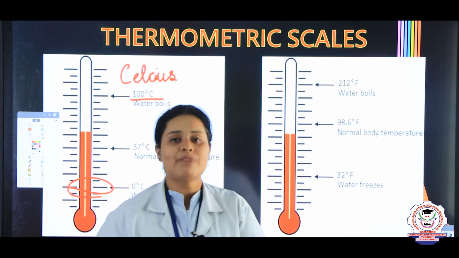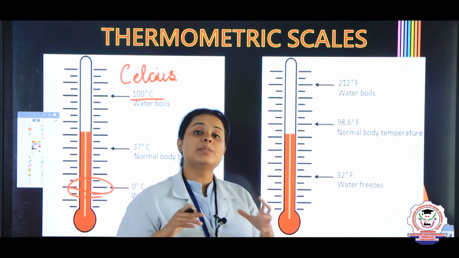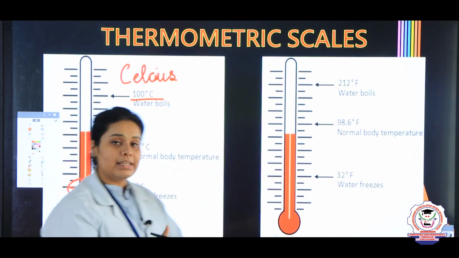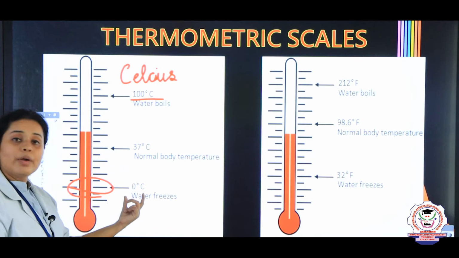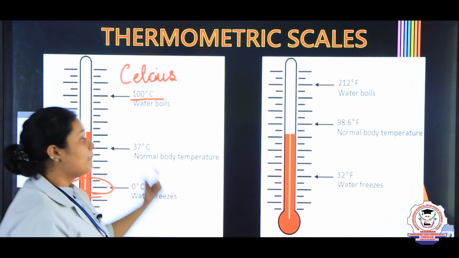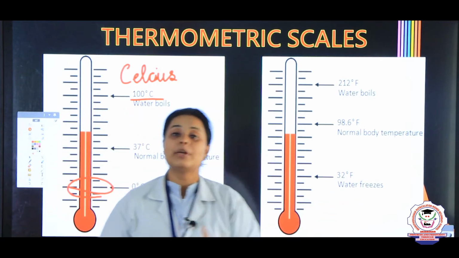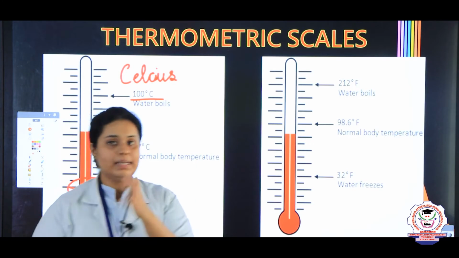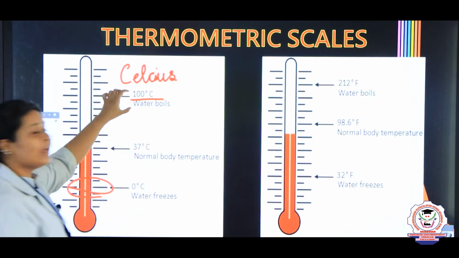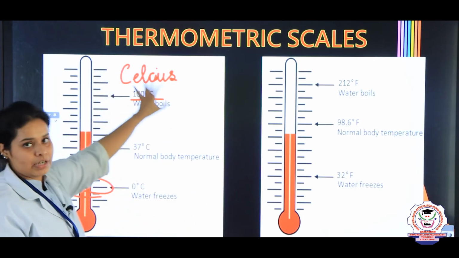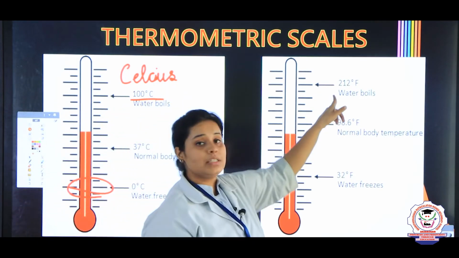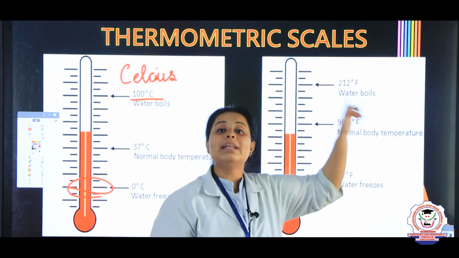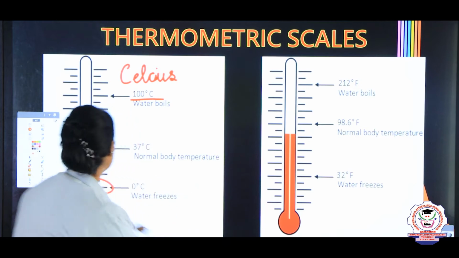Generally, we don't use Fahrenheit, okay? Only the difference between a degree Celsius and Fahrenheit is, for degree Celsius, the lower point is 0 degree Celsius, but for Fahrenheit, the lowest temperature is 32 degree Fahrenheit. Same way here, higher degree is 100 degrees Celsius and for Fahrenheit, it is 212 degree Fahrenheit, okay? Yes.